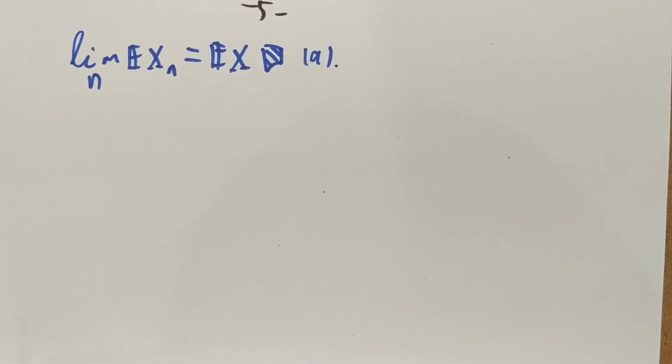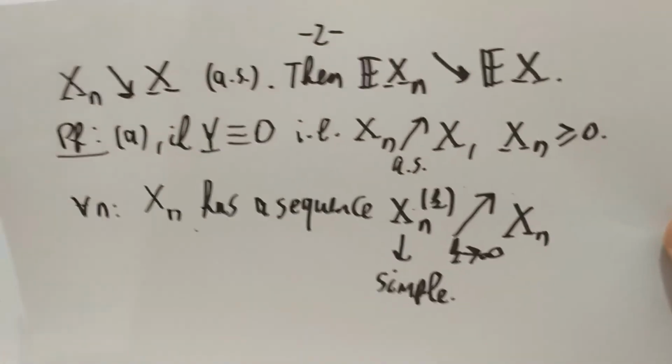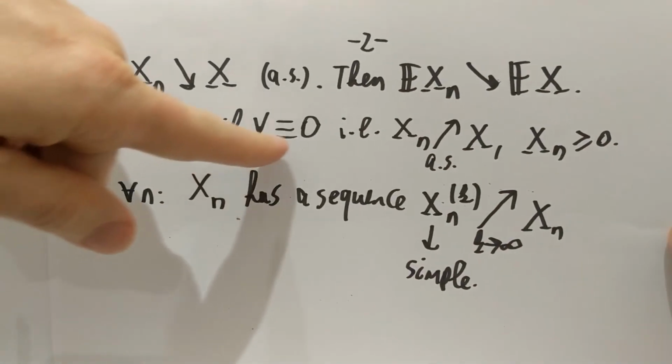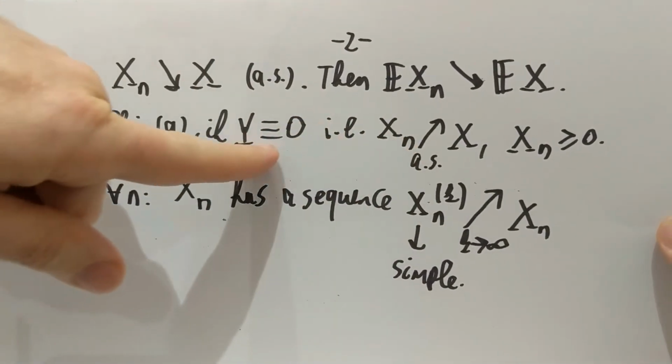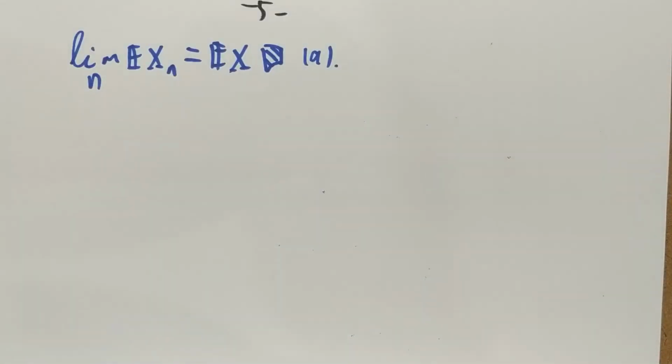Let me come back to this page here, which we started with, the proof if Y equals 0. Part A, which is the increasing case, if Y equals 0. Okay? What do we do if Y is non-zero? From here it's just going to be some simple arguments.